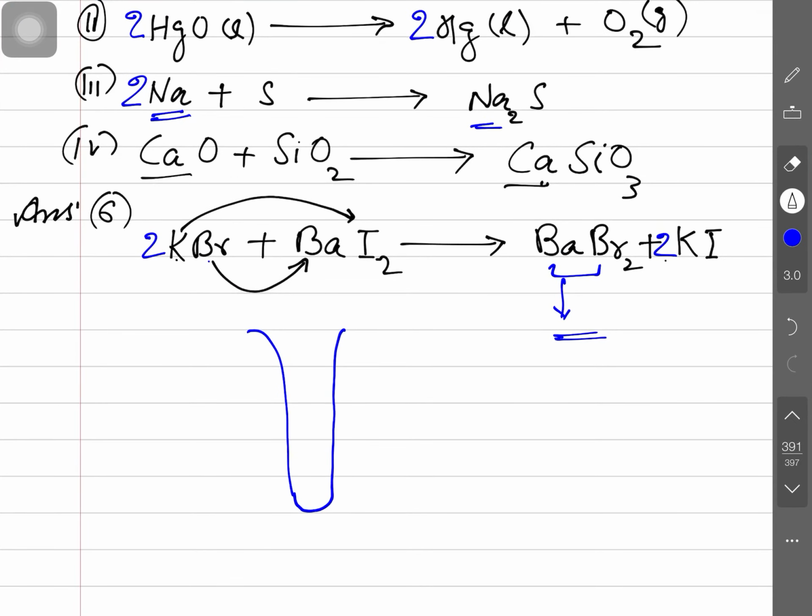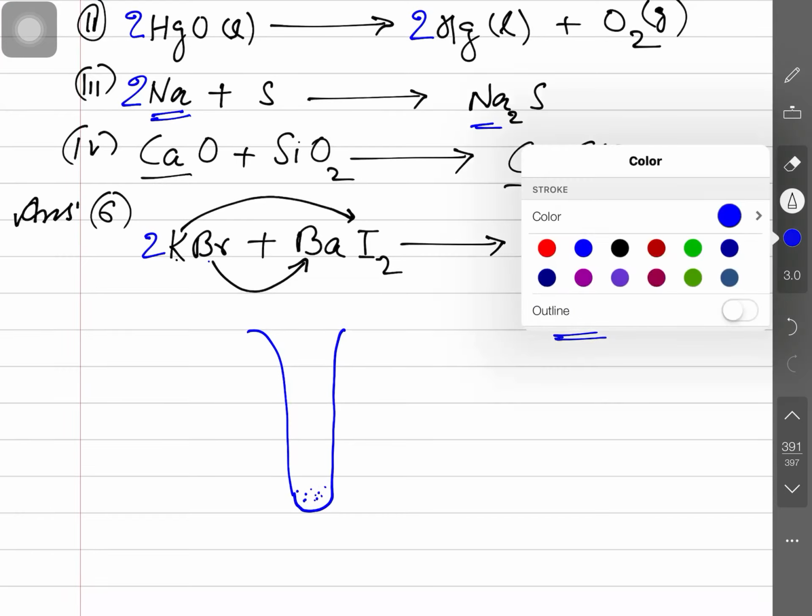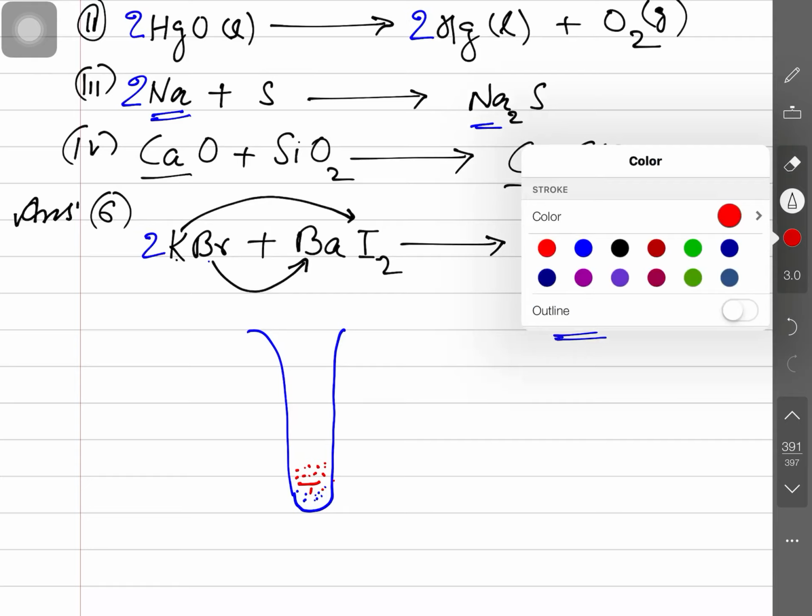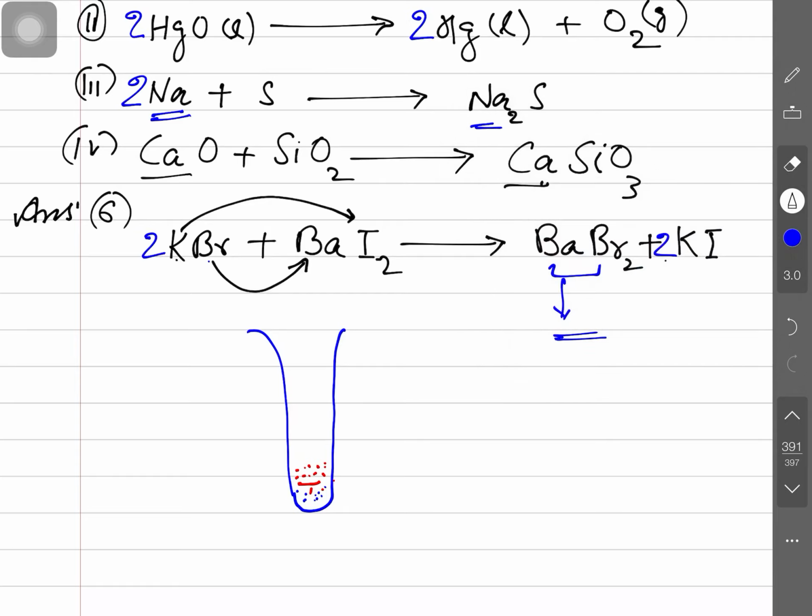So you may say this: you will take KBr here, and the other substance you will take here is barium iodide, and take water in that, and heat it.